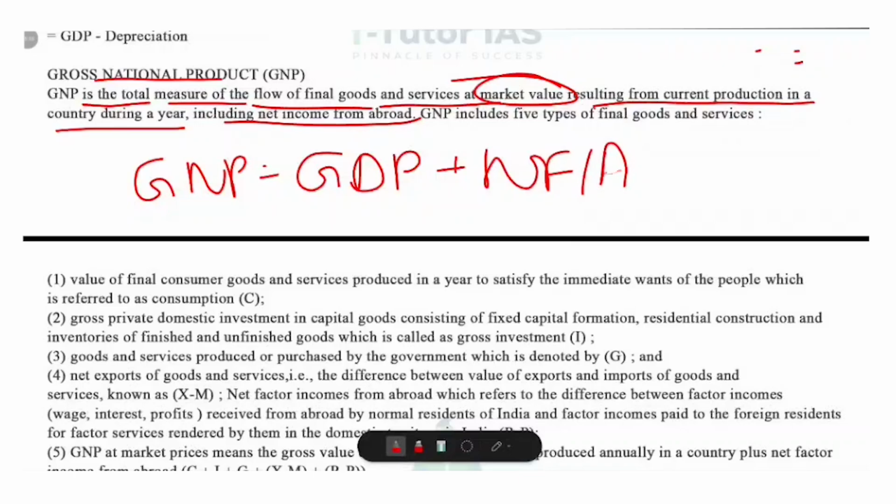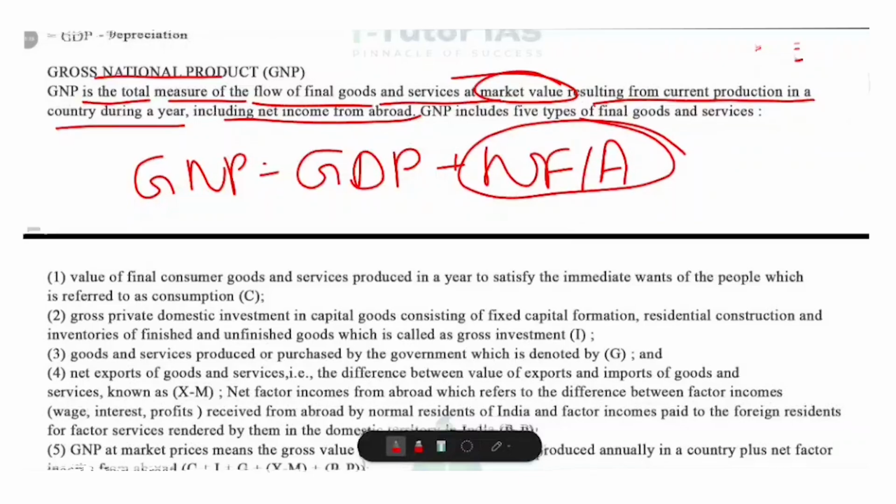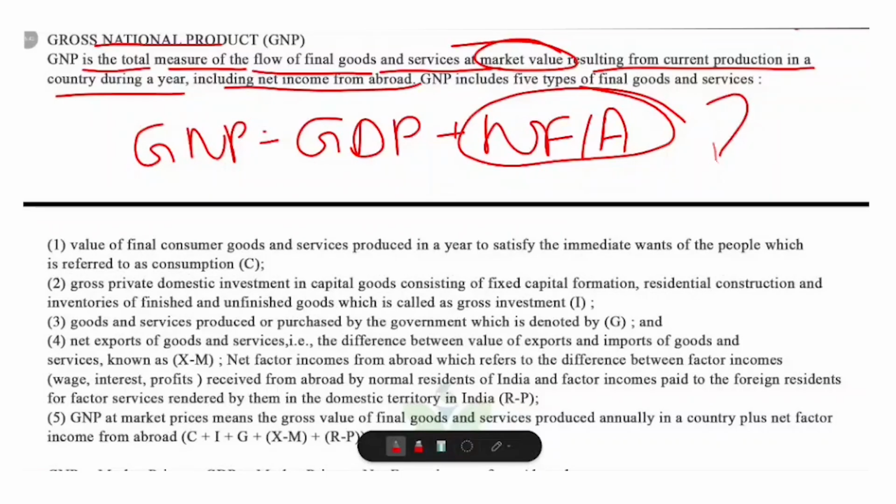NFIA means net factor income from abroad, that is, income that we get from foreign countries minus income we pay to foreigners. So GNP is always equal to GDP plus net factor income from abroad.